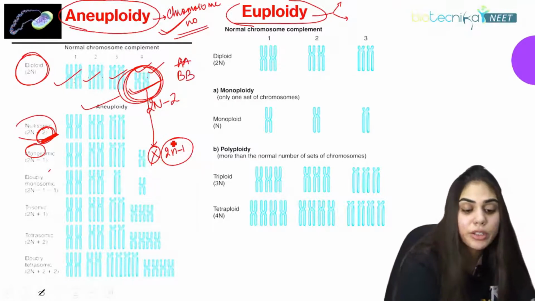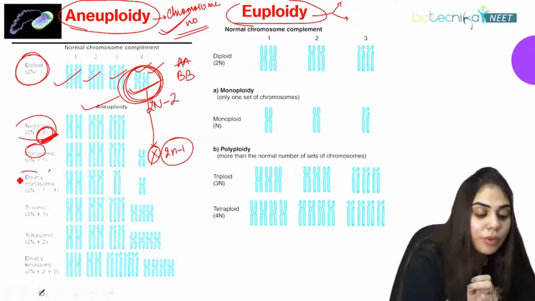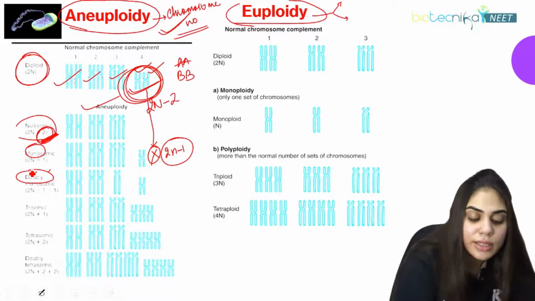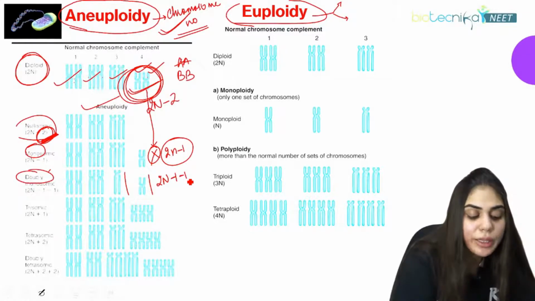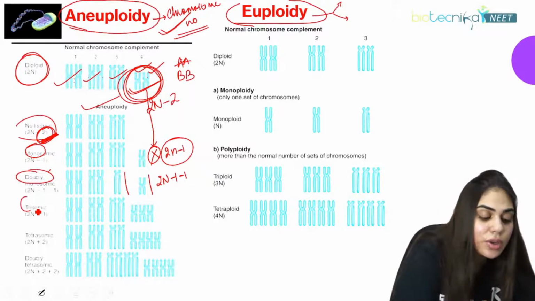What is double monosomy? Monosomy is happening, 1 is deleted, but from 2 pairs. You can see from here also 1 is deleted, here 1 is deleted. So the formula becomes 2N minus 1 minus 1. What is trisomy? When one of the chromosome sets bears an extra chromosome.